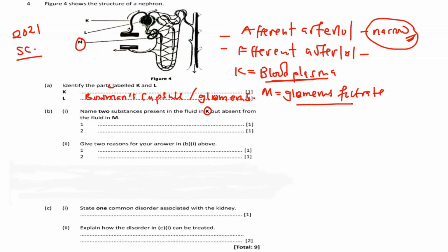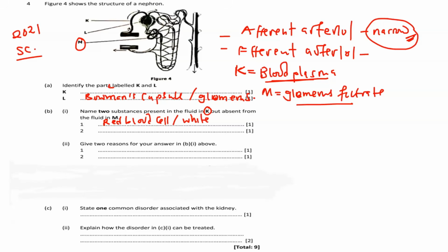Here we are looking at the substances that are not filtered out during ultrafiltration. One, red blood cells. This is because they are too large to pass through the walls of the capillaries, so they cannot be filtered, and this is the reason why they are not there in the ultrafiltrate, I mean the glomerular filtrate.